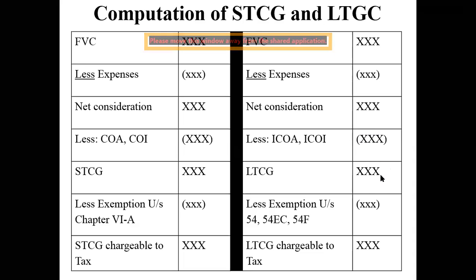Now there are two conditions. First condition, if you do not invest this 15 lakh rupees within a specified time, you have to pay 20% of 15 lakhs as tax. You pay that tax and you enjoy the money whatever you have got. That is one option. Second, if you do not want to pay tax, then whatever gain that you have got as 15 lakhs, this amount has to be invested in some avenues. And after investing your money in that particular avenue, you need not pay tax on that particular amount.